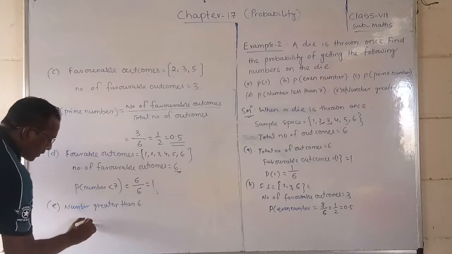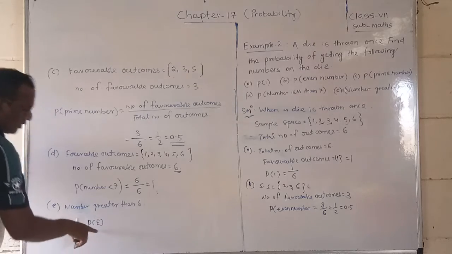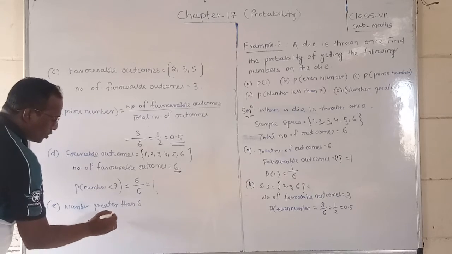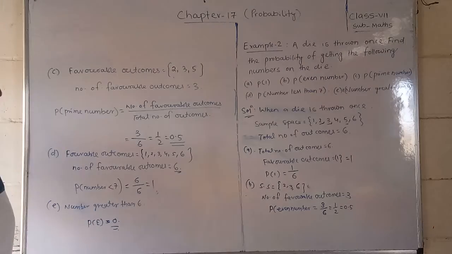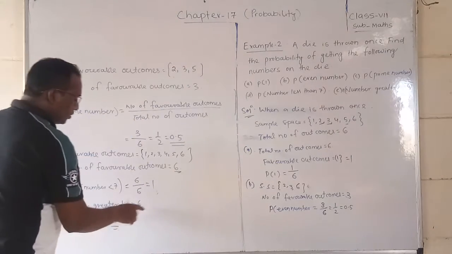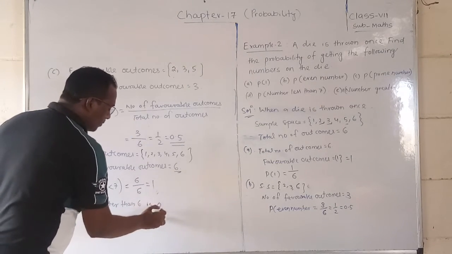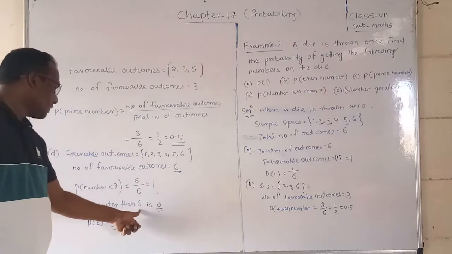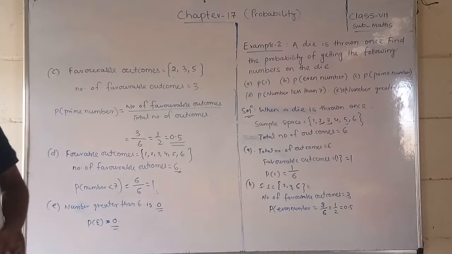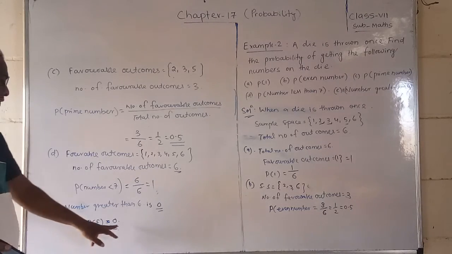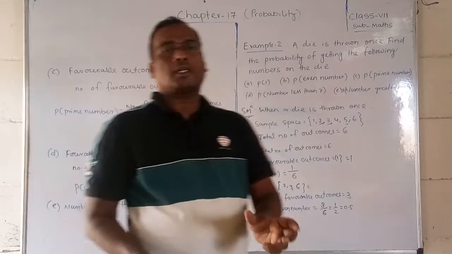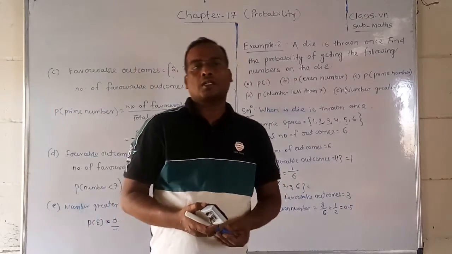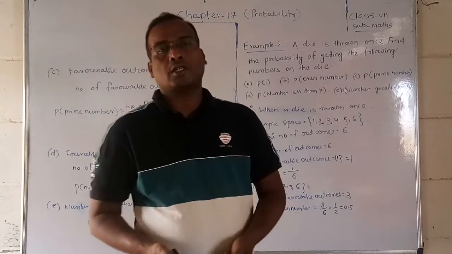So the probability is 0, because the number of outcomes greater than 6 is 0, meaning there is nothing there. Yes or no? So how many numbers are there? 0 numbers are there, so the probability will be 0. If no numbers are there, then that probability is called a 0 probability. I hope you have understood about that, especially about probability, how to find it for an event.